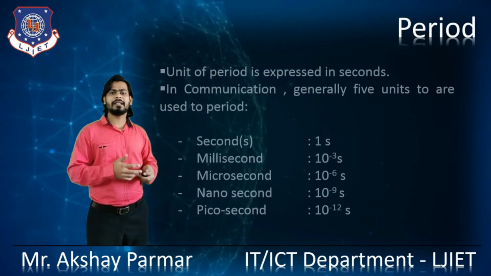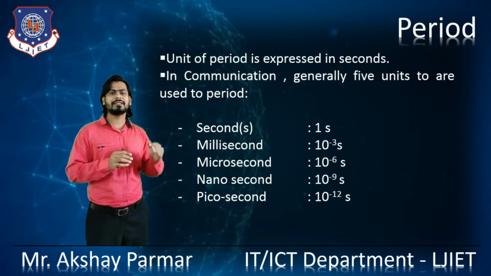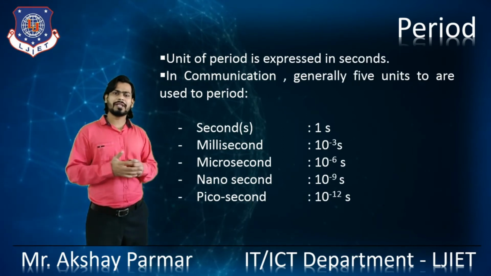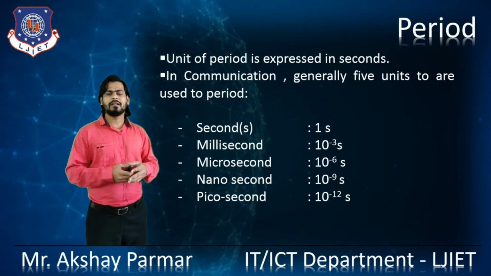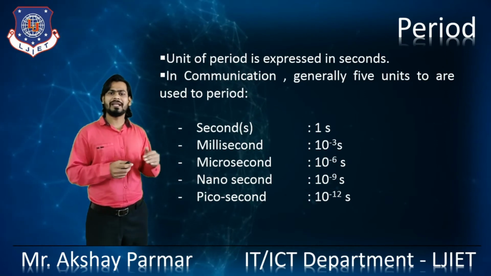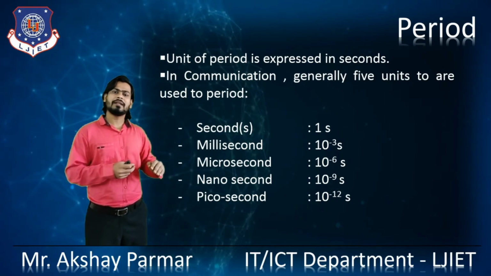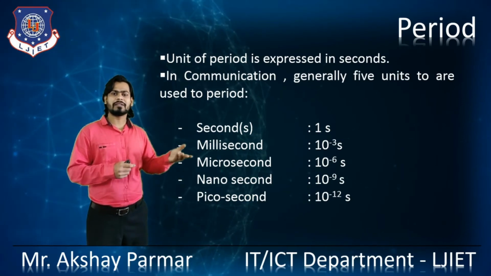Let's see the period and its units. The unit of the period is expressed in seconds, right? In communication, generally there are 5 units which are used with the period. The most famous is the second, right? After that, milliseconds, microseconds, nanoseconds and picoseconds. Let's see what a millisecond is.